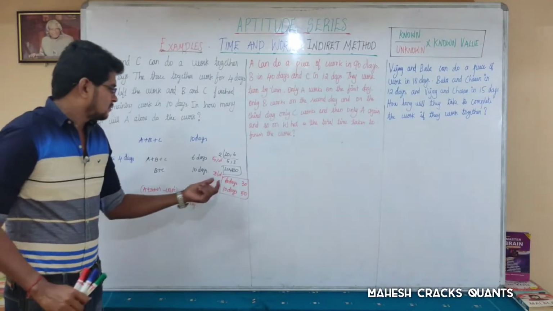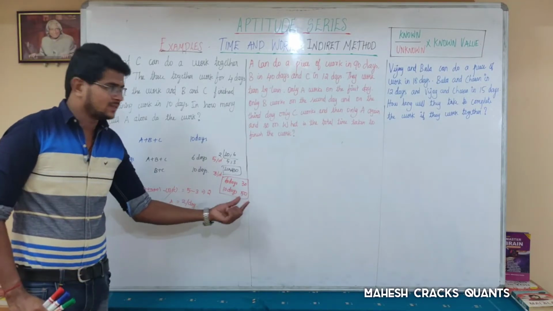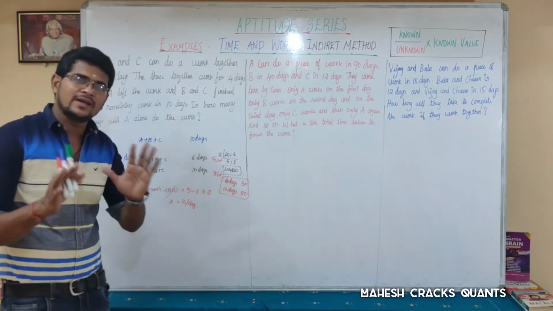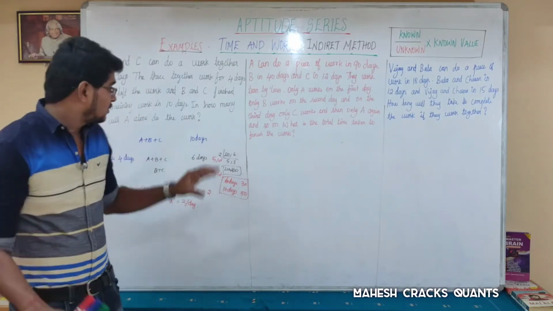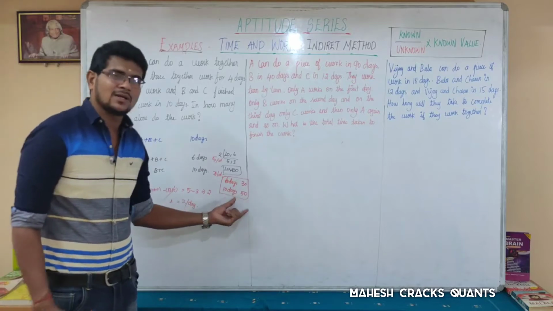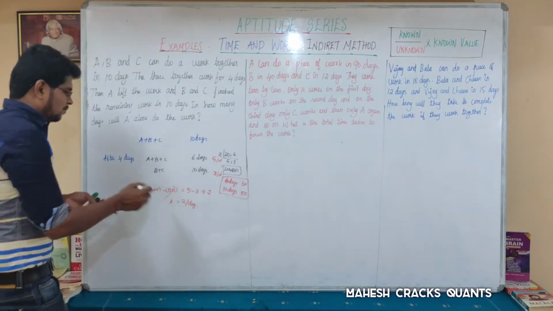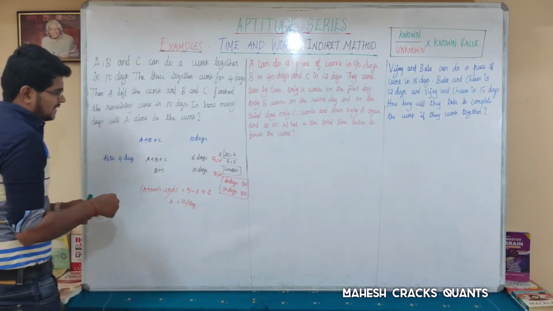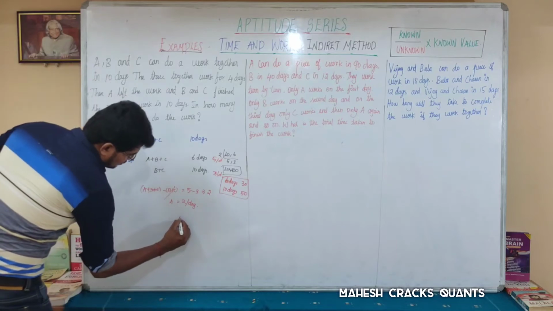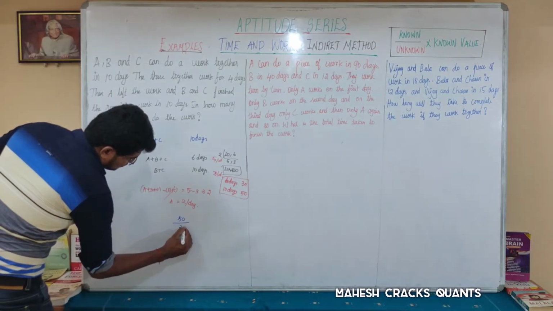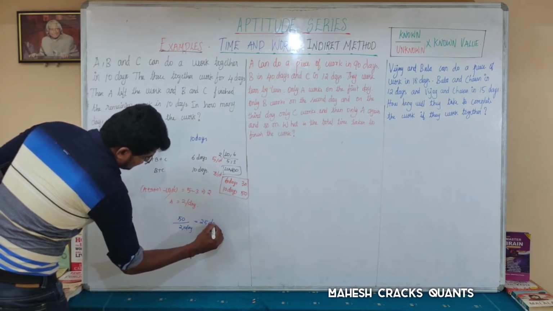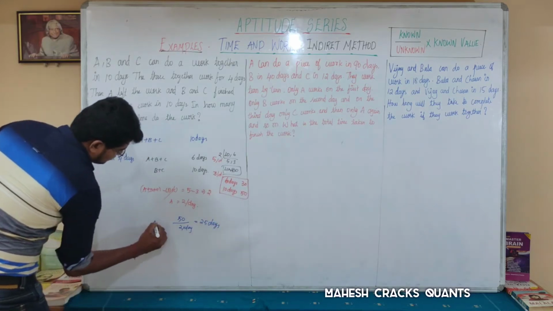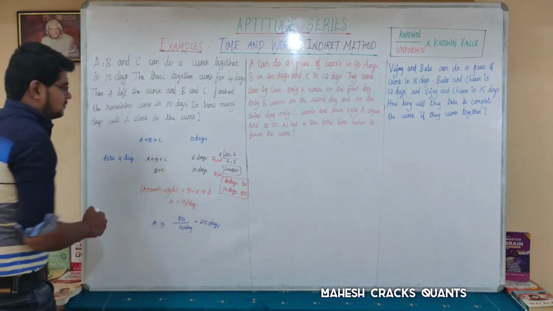The total work to be finished is 50, the whole work. If A is doing only the remaining work, 30 work should be finished. But for the whole work, totally 50 should be finished. So A can do 2 per day. 50 work in how many days? It is equal to 25 days. A will do 50 work in 25 days.